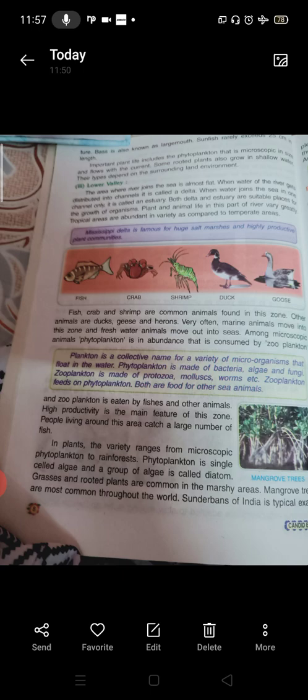Plankton and algae are most common in the lentic habitat. They supply the maximum energy in the lentic habitat. Among planktons, both plant plankton and animal plankton are found.